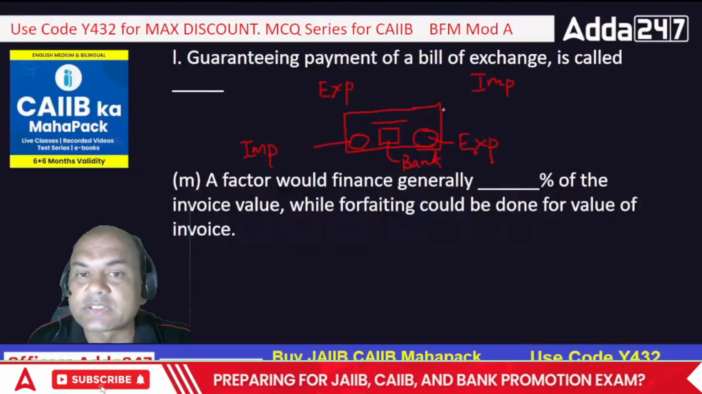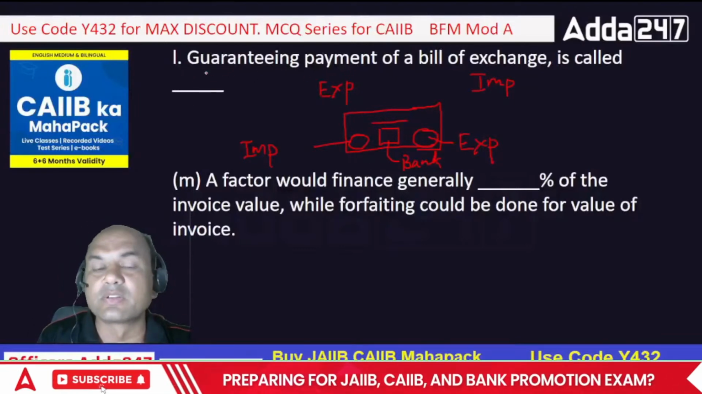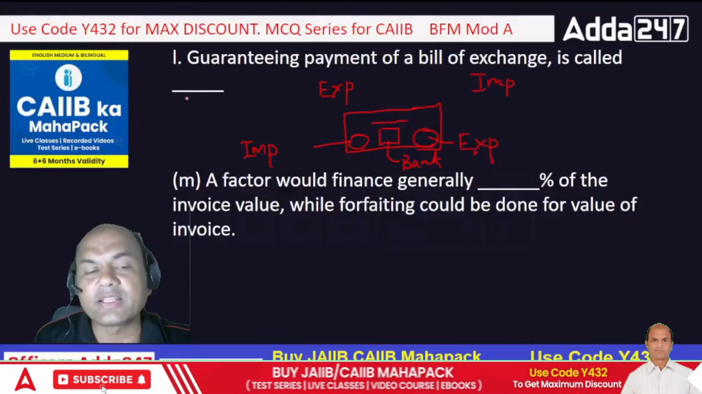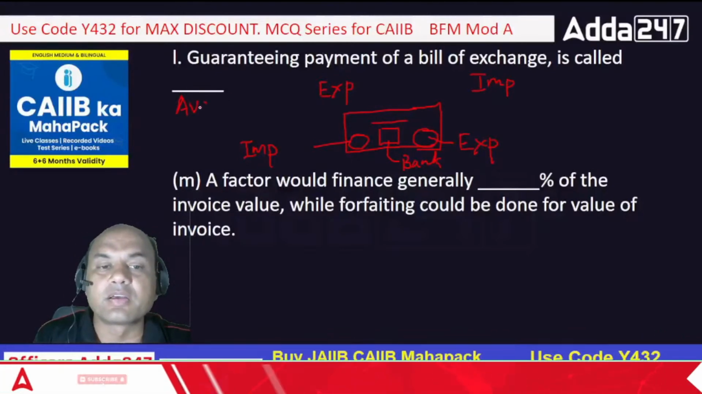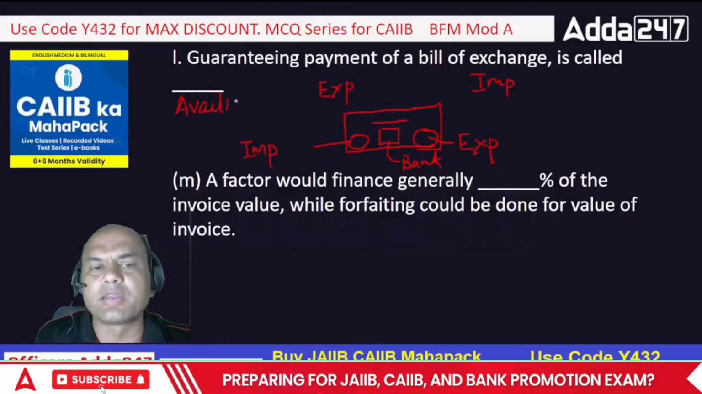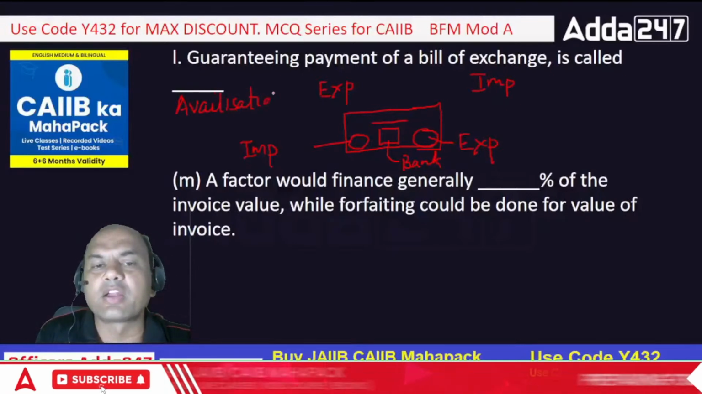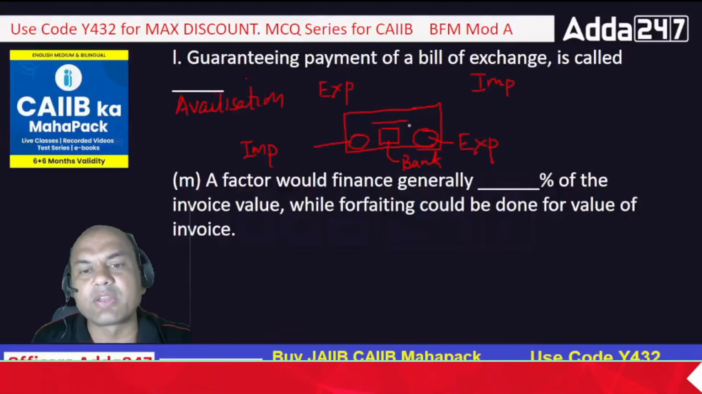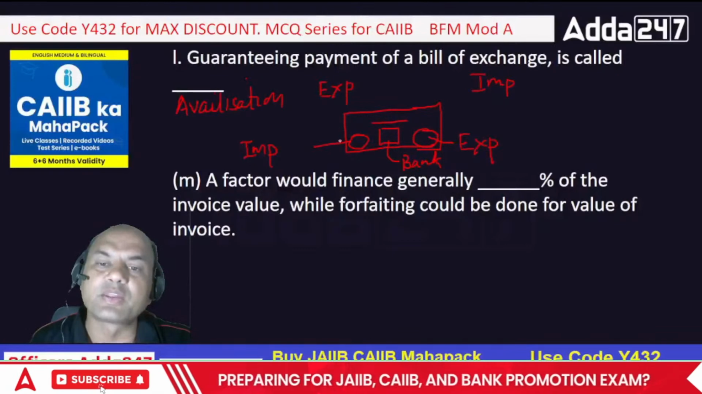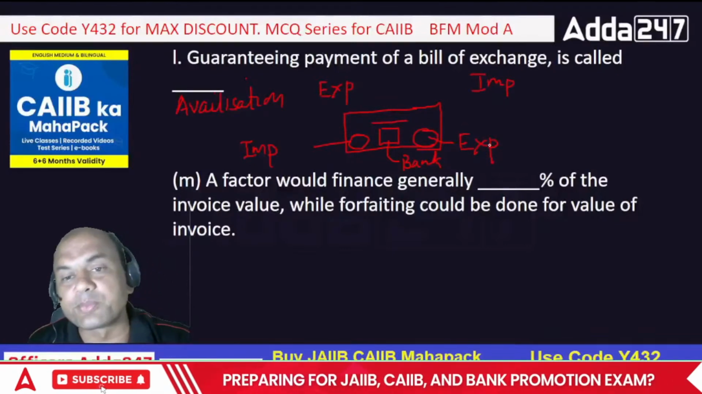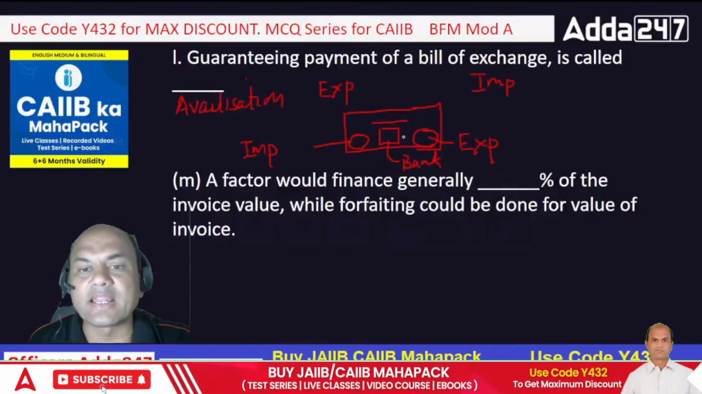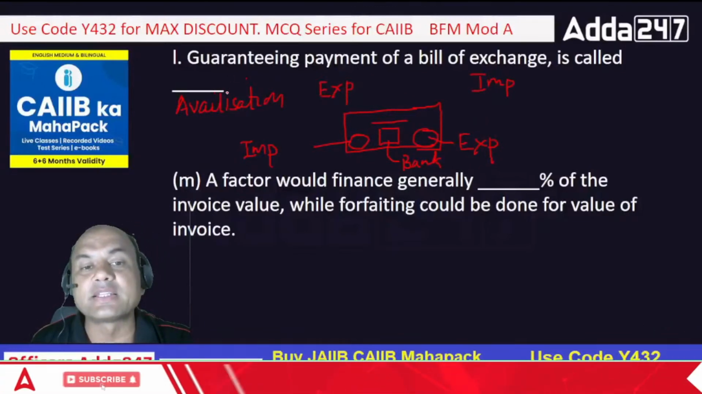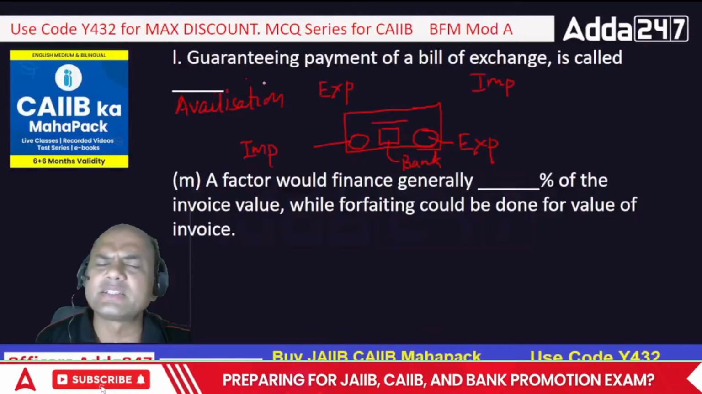So this process is known as what? Who knows it? It is avalisation. Avalisation is an important topic in trade finance. Here it is a sort of guarantee. It is a guarantee given by the bank, in addition to that of the importer, to the exporter, stating that yes, if this guy doesn't pay, I will pay you. So that is known as avalisation. Okay, means it's a sort of guarantee. Keep it that simple.